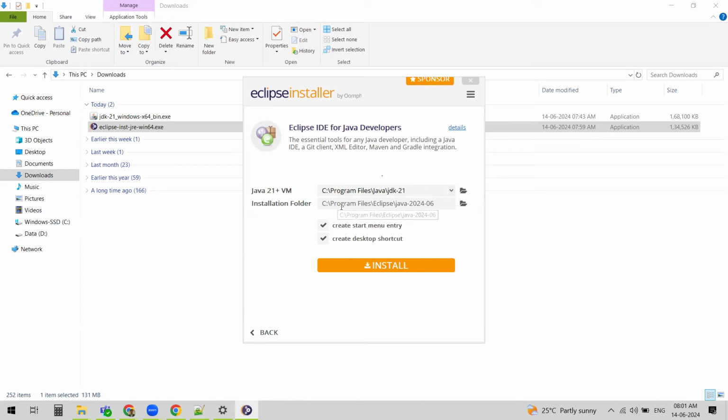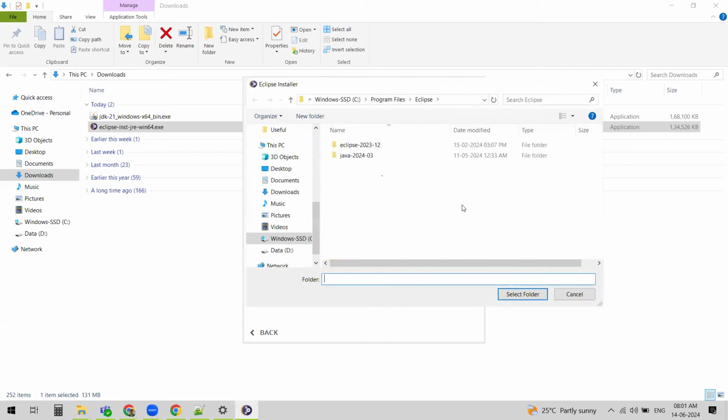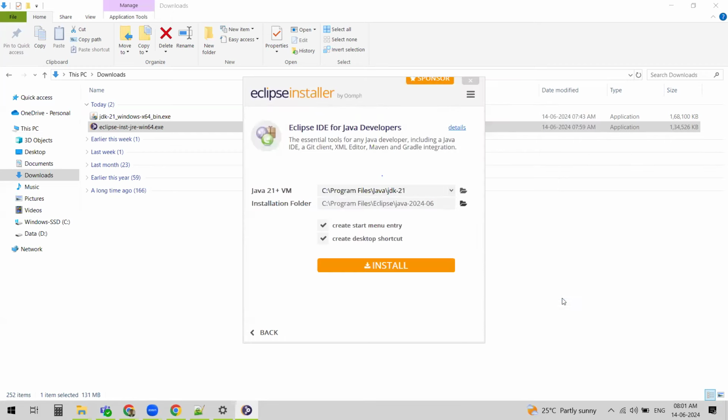And the installation folder. Eclipse has to be installed somewhere, right? So it has chosen the default folder. You can keep the default location, or you can click on this icon and choose your own location wherever you want to install Eclipse. I'm keeping the default one, and you can check these two checkboxes. You can keep it like that. You don't need to change that.